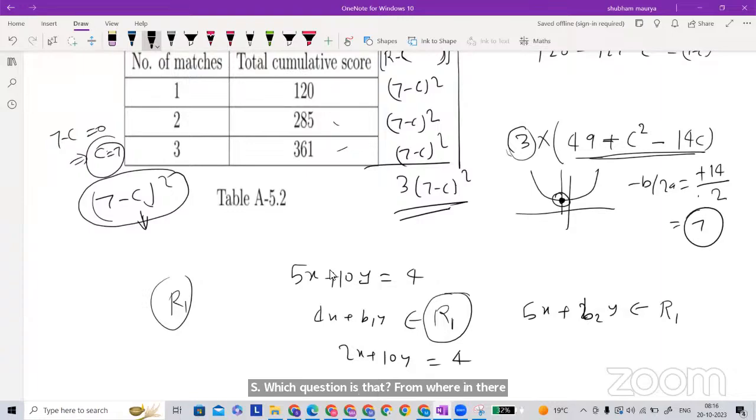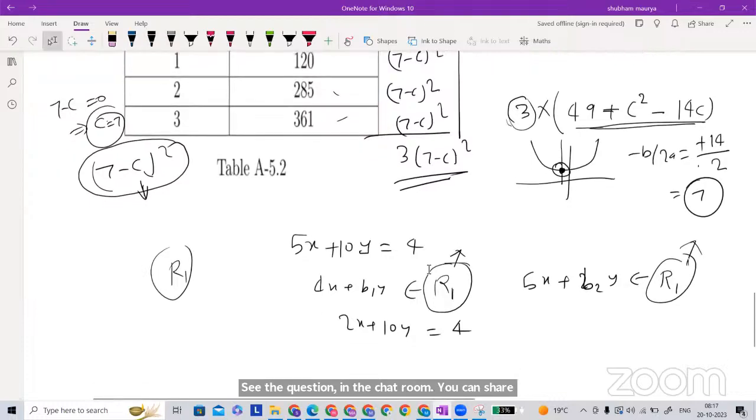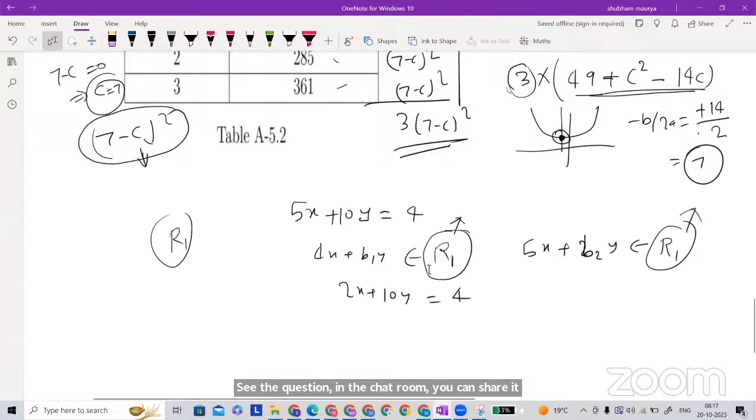No, previous quiz question. So surely some information is there about R1 and R2. If 5x plus tan y equals 4, 4x plus b1 y equals 9 belongs to R1, and 2x plus tan y equals 4, 5x plus b2 y equals 2 belongs to R2. Find the value of b1 minus b2. Share the question in the chat. Do you have a screenshot?